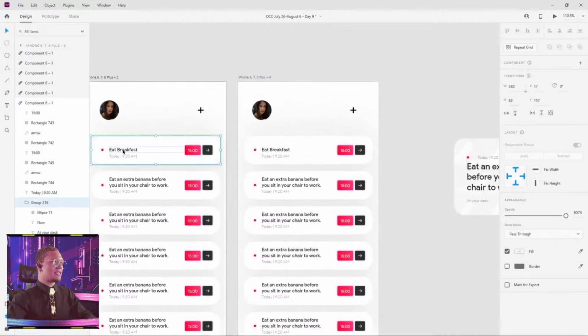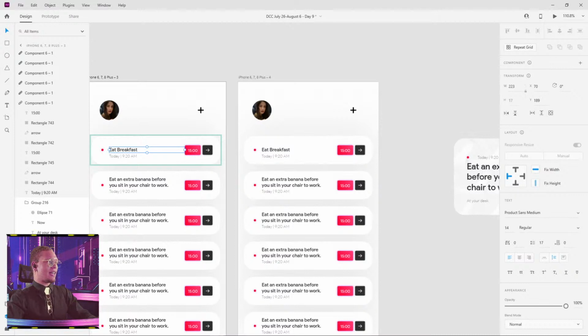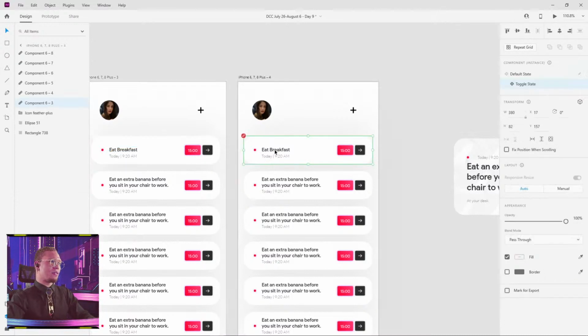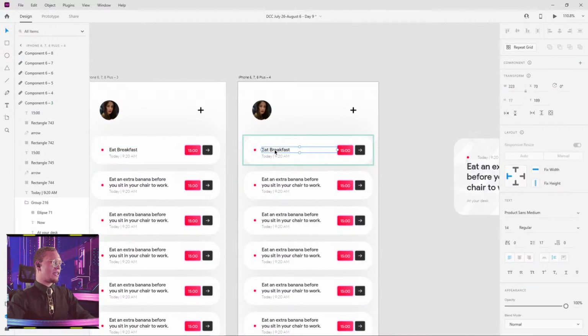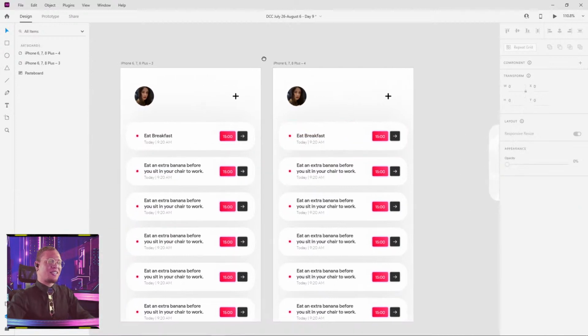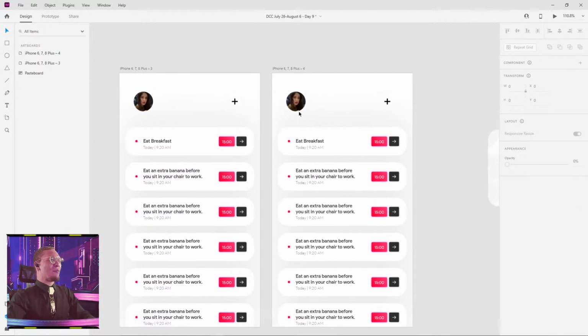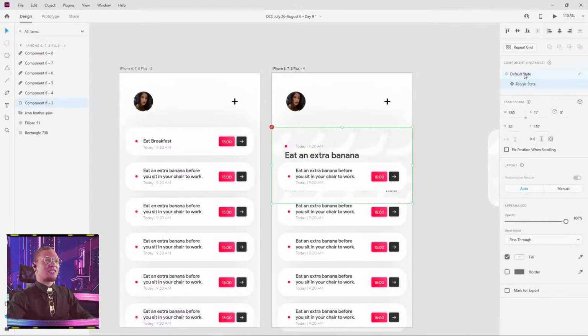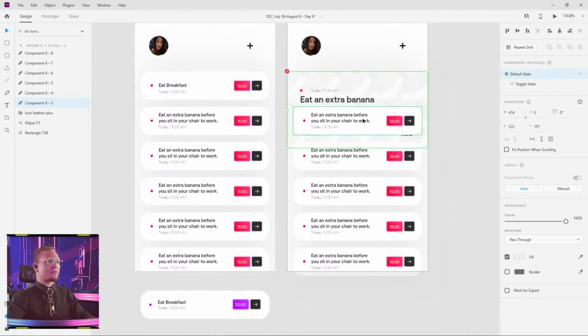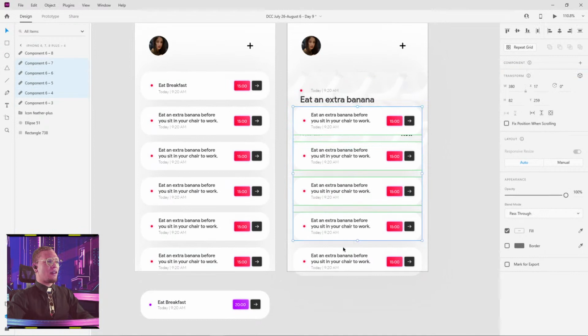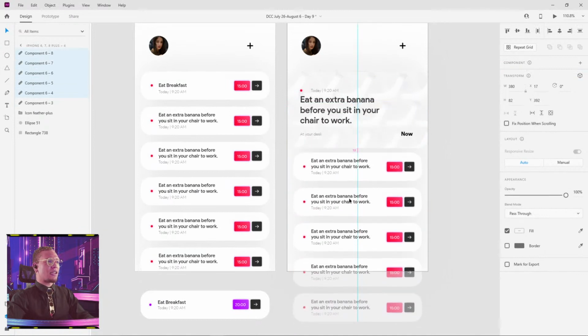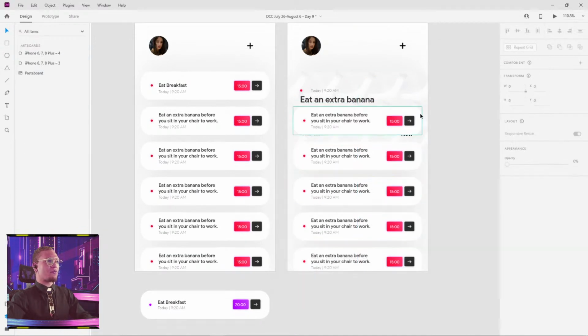Reason being is because I had changed this layer. It's only called text 2. I'm actually gonna leave it. It stayed text 2. Fergie's gonna yell at me. But what we're gonna do here is we're gonna change this to the default state. And when we do that, on this screen, we want everything to kind of, actually before we move things.